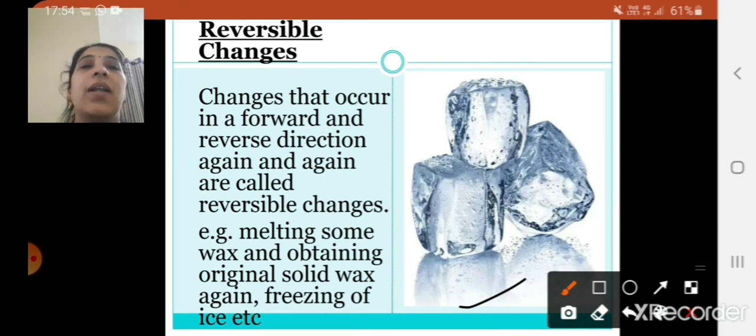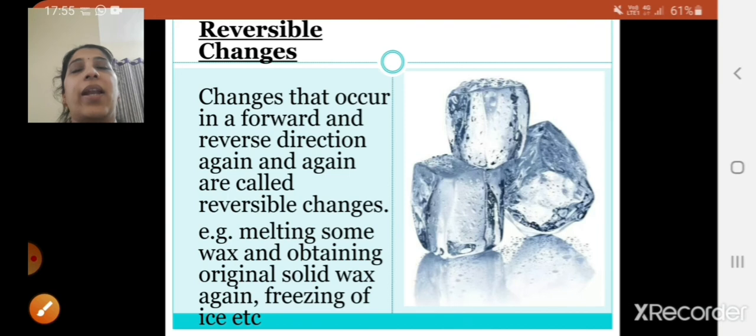Changes that occur in a forward and reverse direction again and again are called reversible changes. Example, melting some wax and obtaining the original solid wax again, and freezing of ice. There may be more examples, children. You can write it of your choice also.